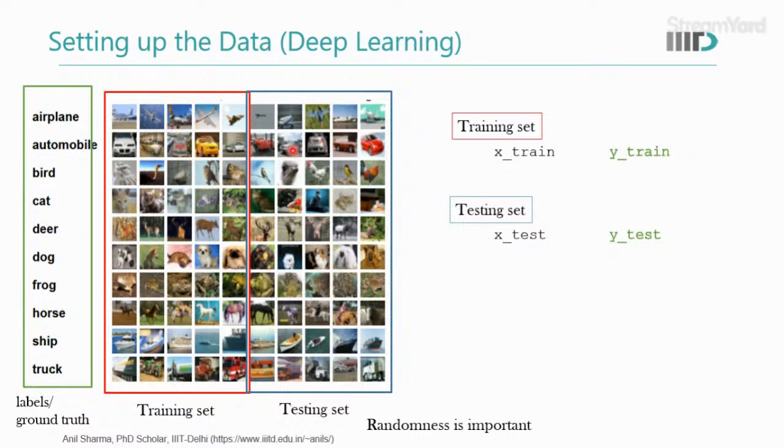If these are simple, then this will show poor performance. If these are very hard and the other part is very simple, it will show very good performance anyway, right? So that's why mixing, randomness and shuffling is important. I will tell you how to create it maybe in the next class. The training set will have 2 things, X train and Y train. X is the data, Y is the labels, and the testing set has 2 things, X test and Y test. This is the data and this is the label.